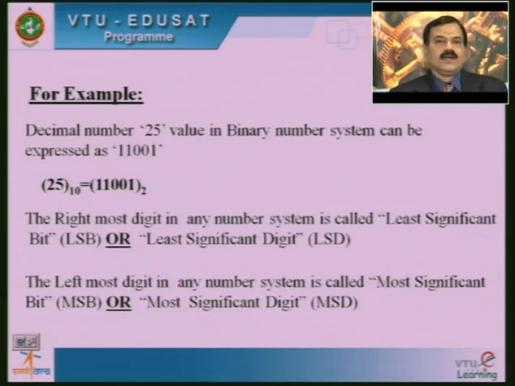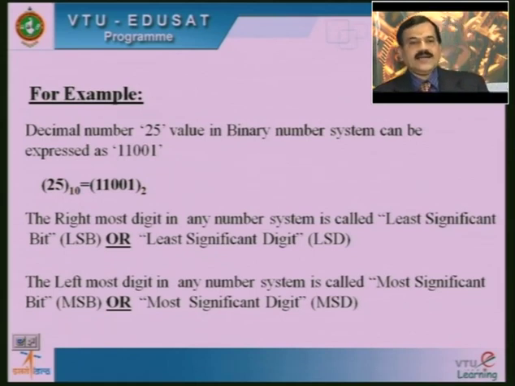For example, decimal number 25 in binary number system can be expressed as 1, 1, 0, 0, 1. That is, 25 base 10 is equal to 11001 base 2.